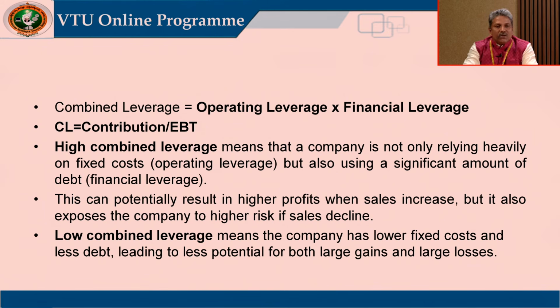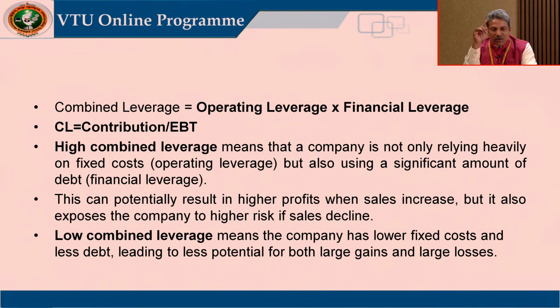EBT. You know the operating leverage formula is contribution divided by EBIT, where the denominator is EBIT, whereas in the financial leverage formula EBIT is the numerator, EBIT divided by EBT.